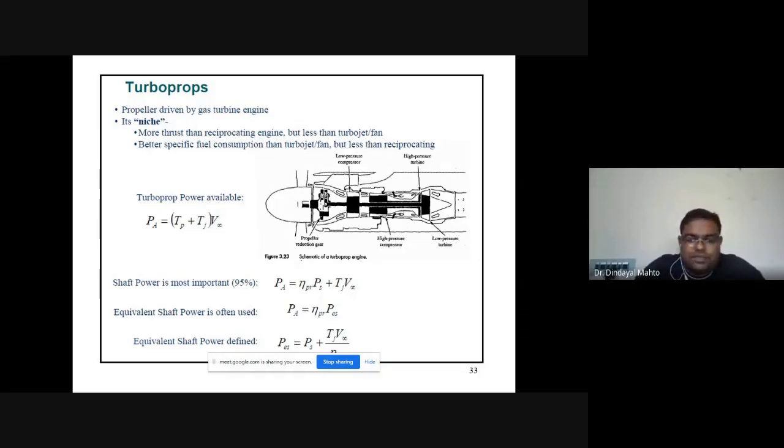Equivalent shaft power, when we are talking about Tj and V infinity will be small, so it can be neglected. That means the thrust generated on the core jet engine will be less in the case of propeller, so can be neglected. So power available is only efficiency of propeller into power of shaft. So equivalent shaft power is given as Ps plus Tj V infinity divided by N.